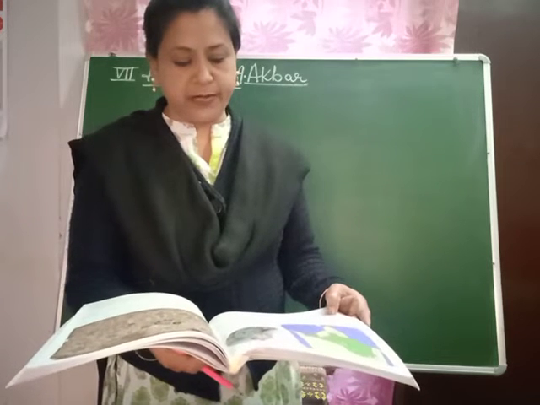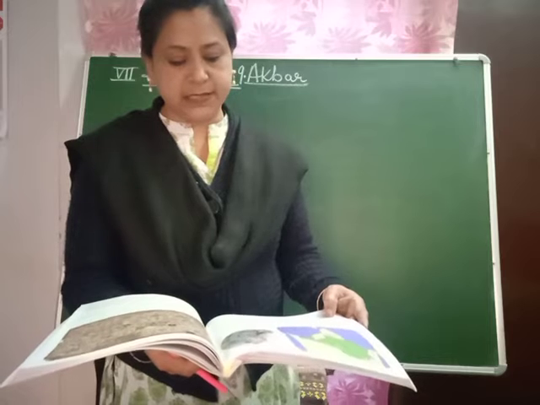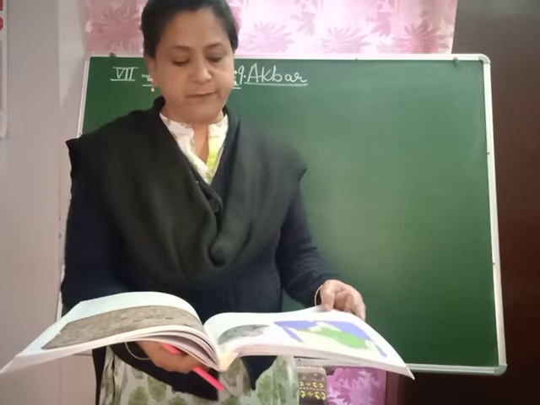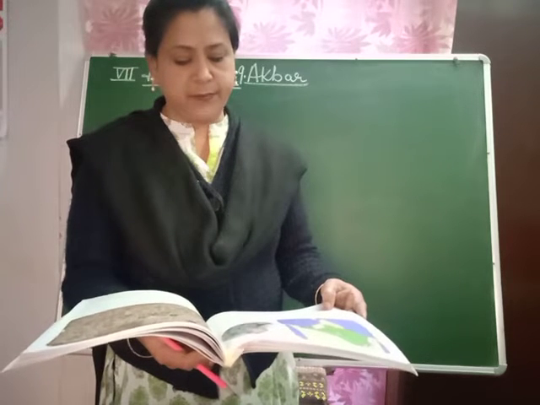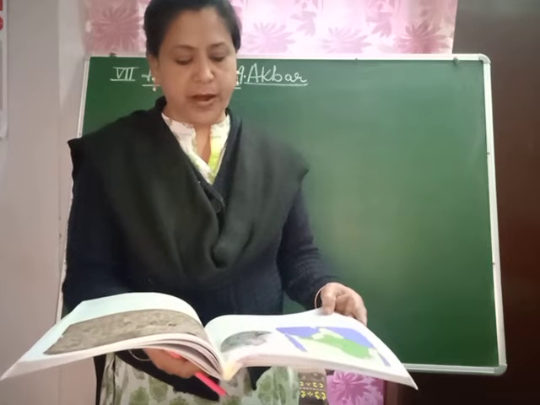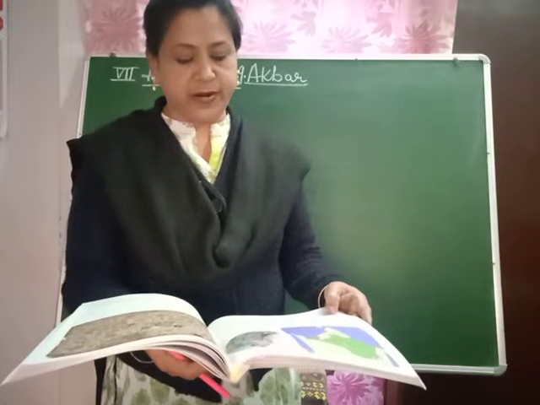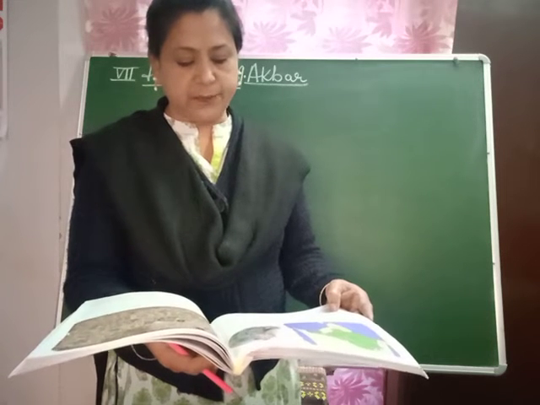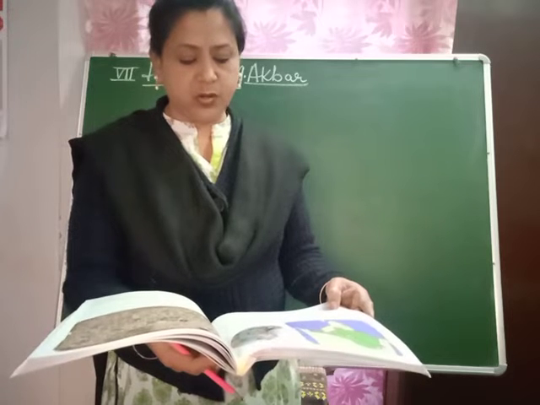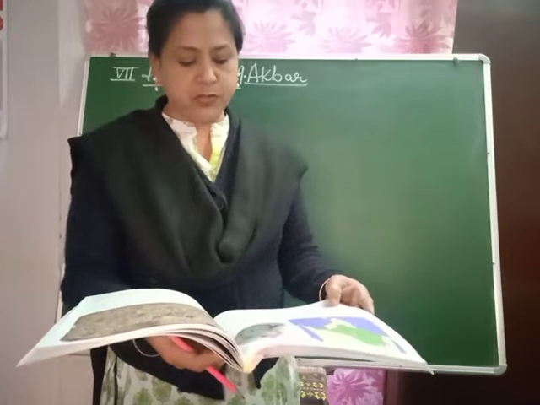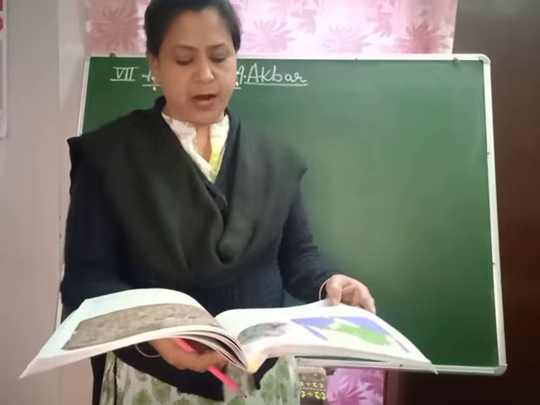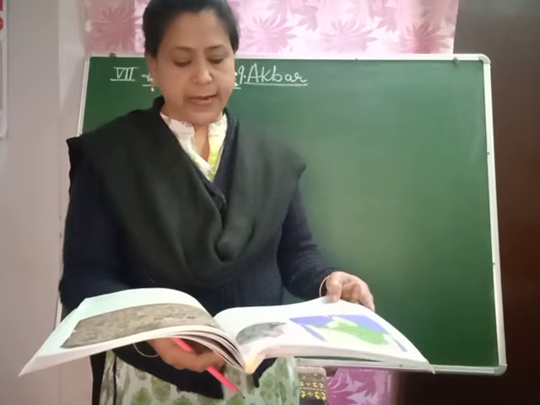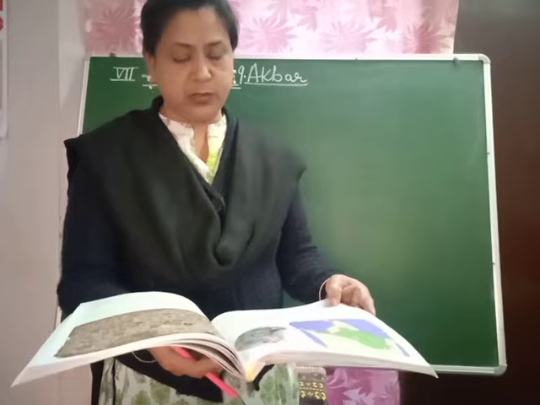Mewar was unwilling to submit to the Mughals. Akbar attacked its capital Chittor in AD 1567. The king Uday Singh fled to the mountain, but Prince Rana Pratap refused to give up. He moved to a higher mountainous region and continued to fight to save his territory from the Mughal army. But Chittor was finally captured by the Mughals, and so was Ranthambore. Most of Rajasthan was now under Akbar, but Rana Pratap and some of the Rajputs refused to submit to Akbar and continued their battle against the Mughals.